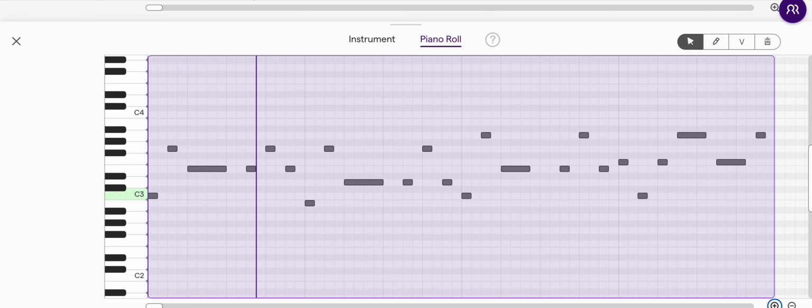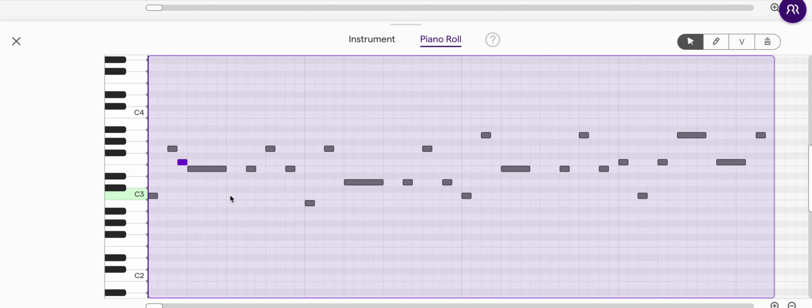So what I'm going to do now is, you can either click on the pencil tool here, or you can also use your option key. If you hold the option key down on your keyboard, it'll turn your cursor into the pencil. So in between these gaps between the notes, I'm going to click on some other pitches that are on the lighter colored rows. And I'm going to introduce what are called non-chord tones.